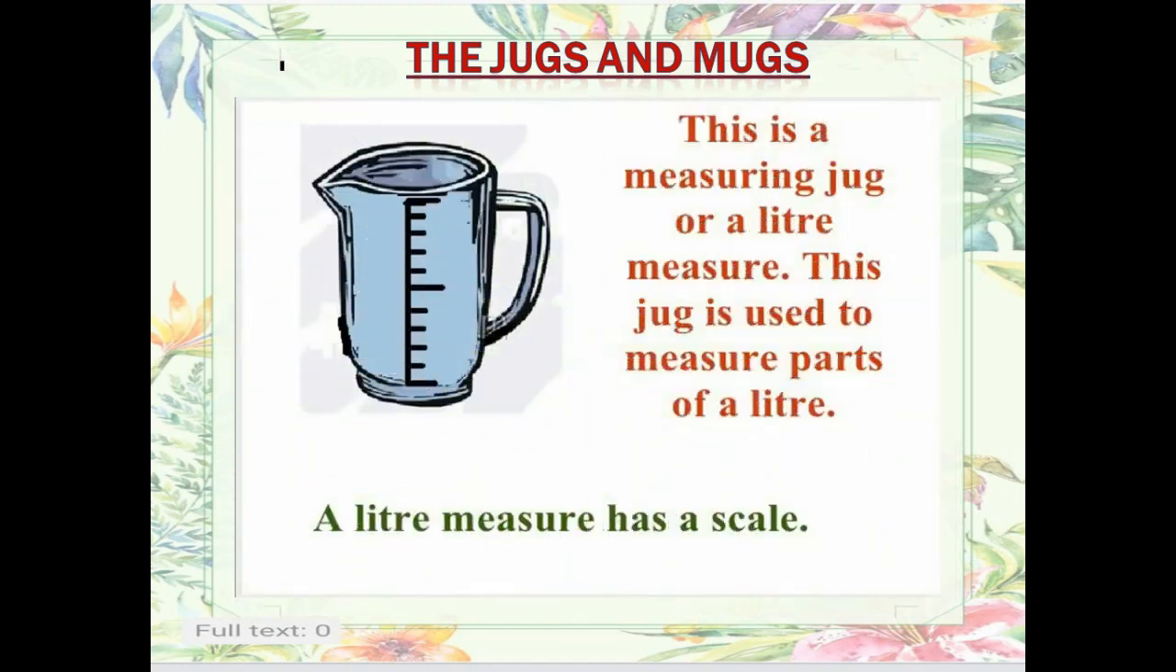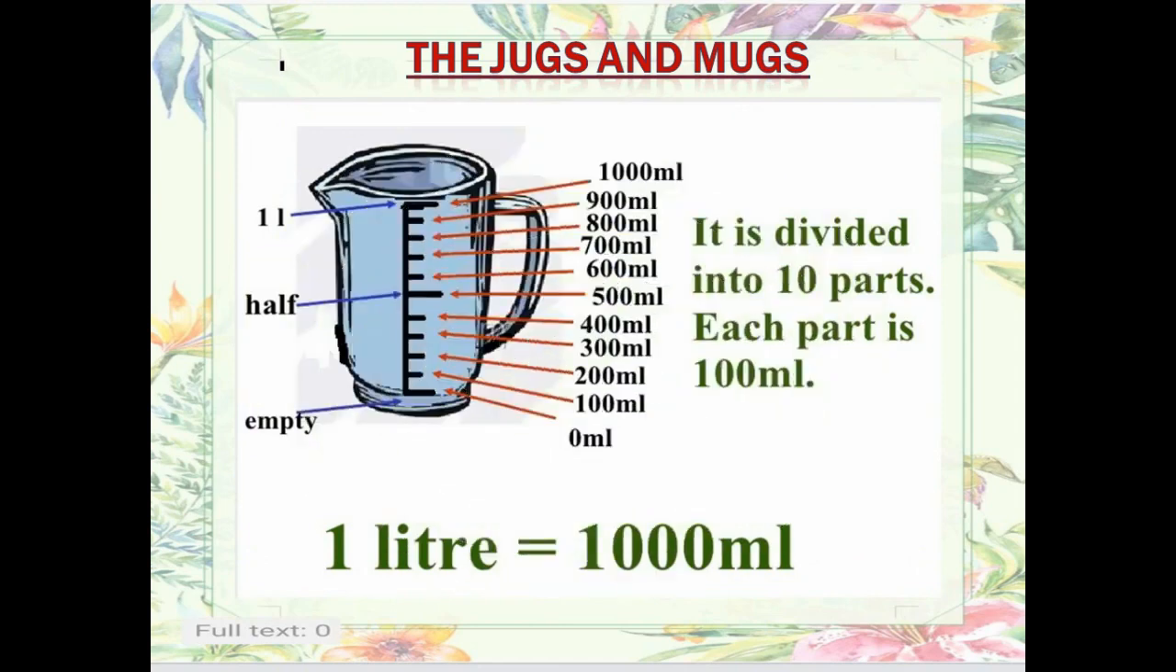Now this is a measuring jug or a liter measure. This jug is used to measure the part of a liter. A liter measure has a scale. Let's see. Now in the picture you must have seen this jug. The jug starts from 0 milliliter. That is when the jug is empty, nothing is inside the jug.